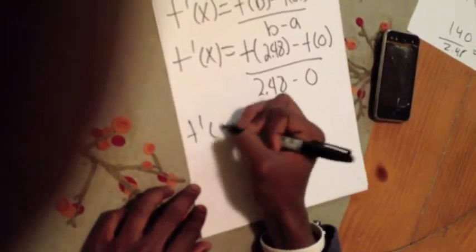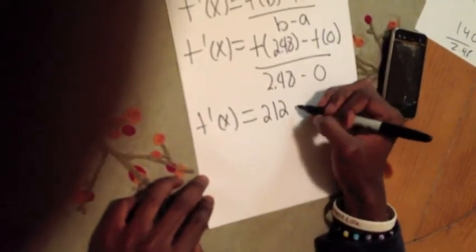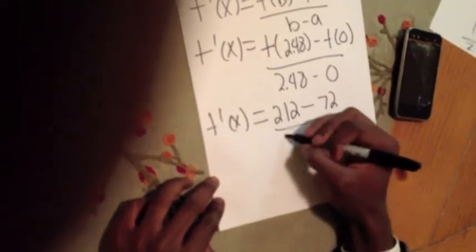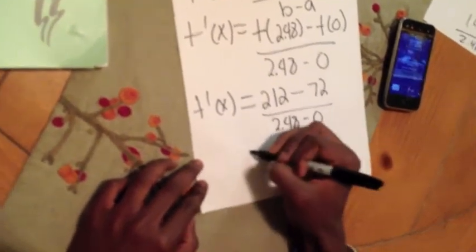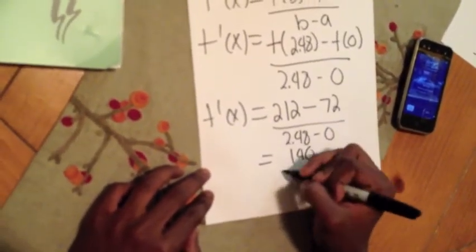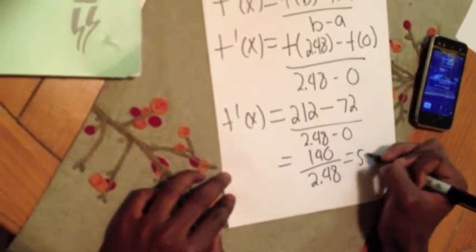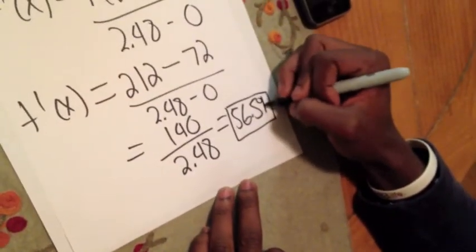So the actual values are 212, which is the temperature of the boiled water, minus 72 degrees, which is the room temperature, divided by 2.48 minus 0. So that would equal 140 divided by 2.48, and this equals 56.5. 56.5 equals the degrees per minute.